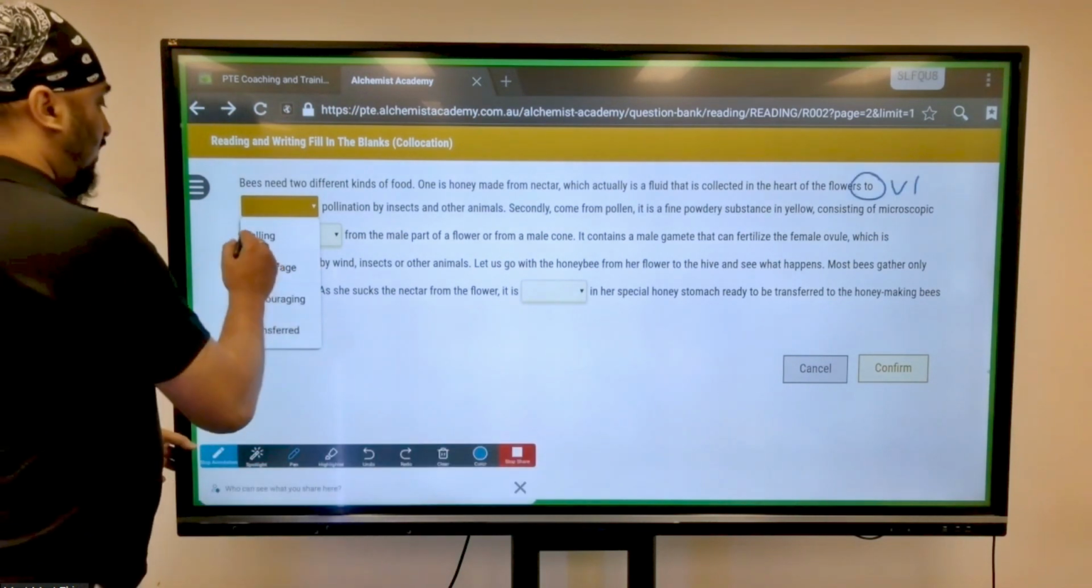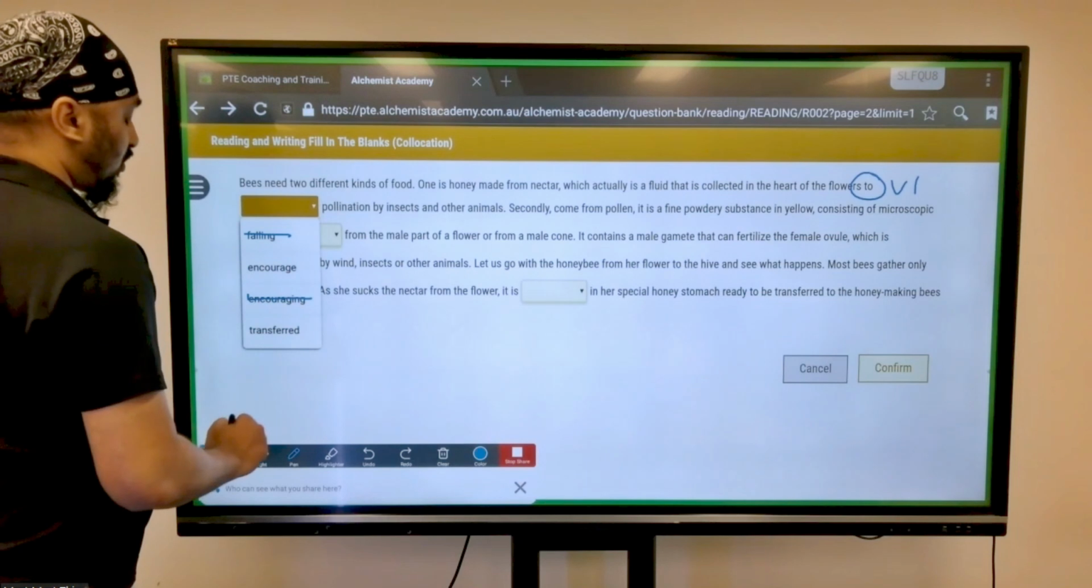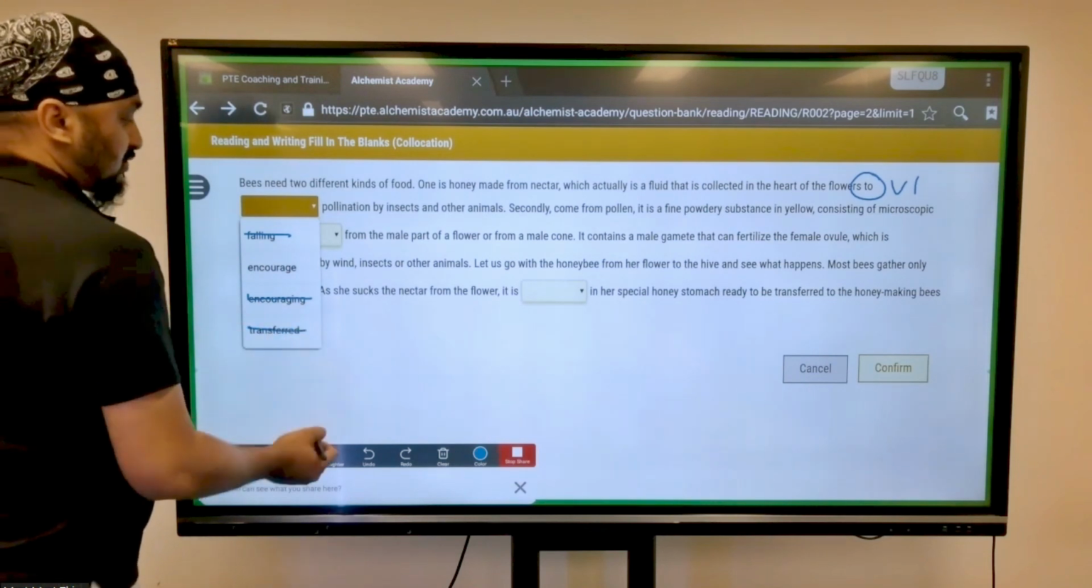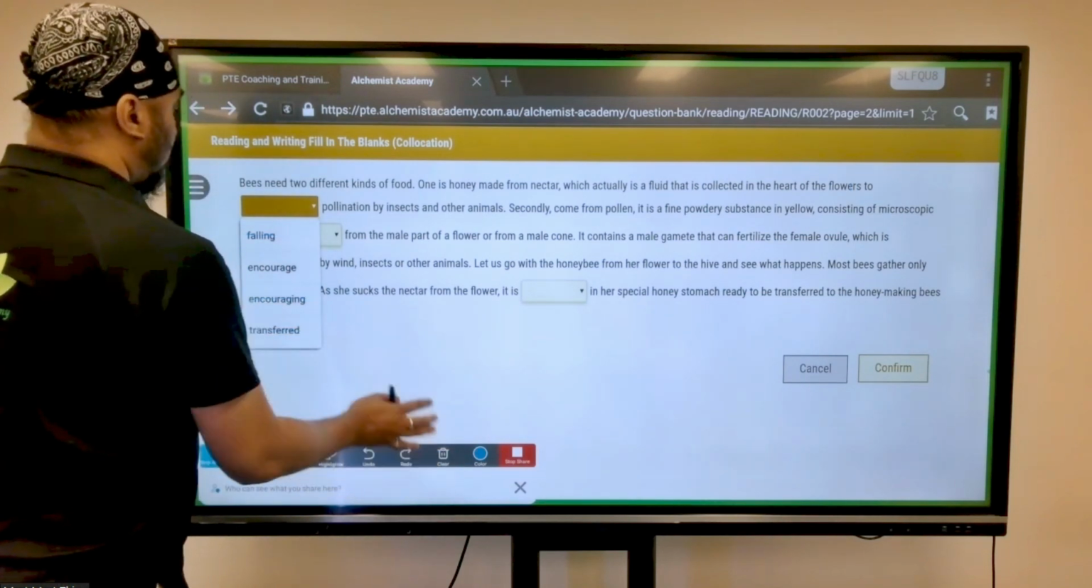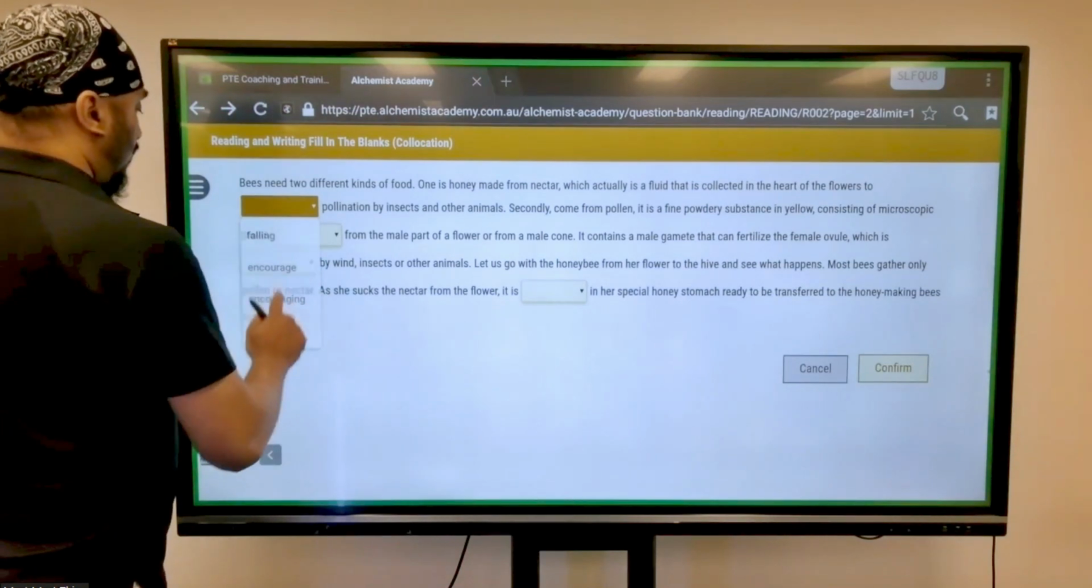So if you look at the V1, this is gone, this is also gone, right? And "transfer" is also gone. So the only answer option that you're left with is "encourage." If I was you, I'll go with "encourage."